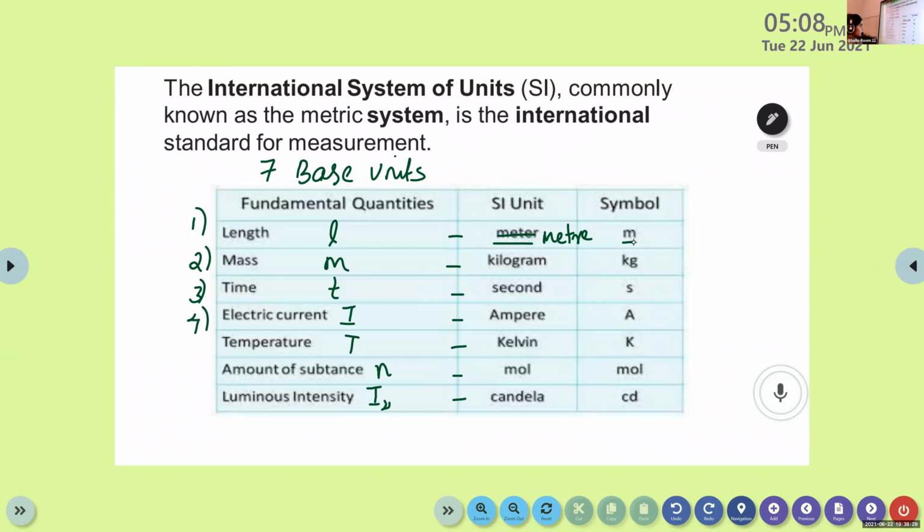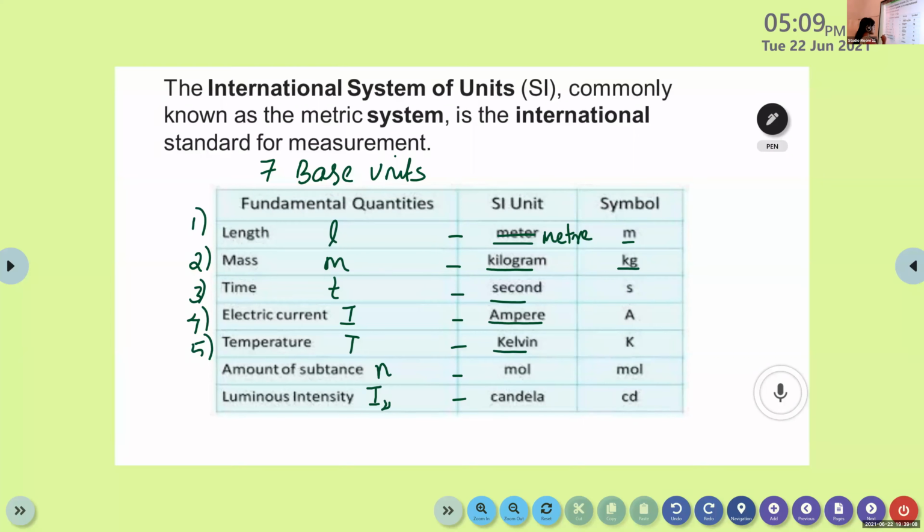Then for mass, it will be kilogram, that is kg. Then for time, what's the SI unit? Time, it is second and can be represented as small letter s. Then for electric current, it is ampere, represented as capital letter A. Then for temperature, Kelvin, represented as capital letter K.